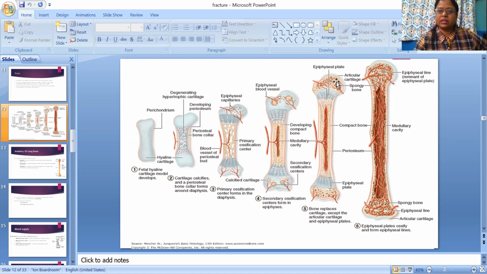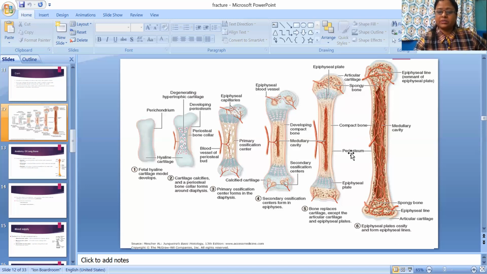Then you can see the articular cartilage here. This one is spongy bone. You can see here compact bone is formed. Then on the outer side, this one is the periosteum, right?